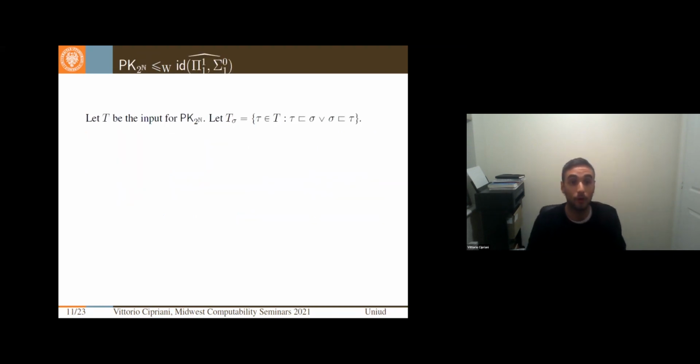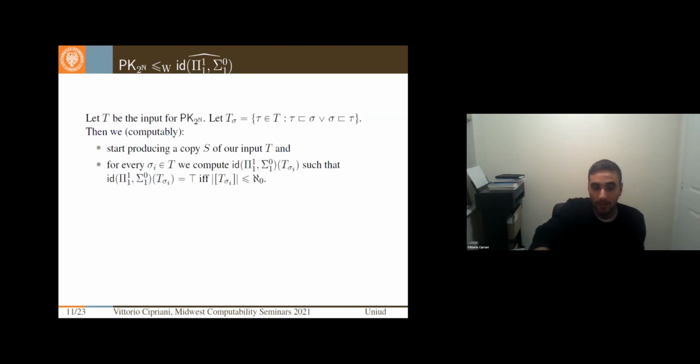Well, then if you give me an input tree T, for the reverse direction, if I want to show that the perfect kernel theorem can be solved with countably many instances in parallel of ID, first of all, we let T be the input, and with T_sigma, the nodes that are comparable with sigma in T. So we start doing two things in parallel, computably. Namely, we start producing a copy S of our input,